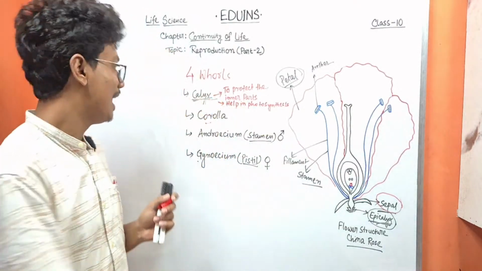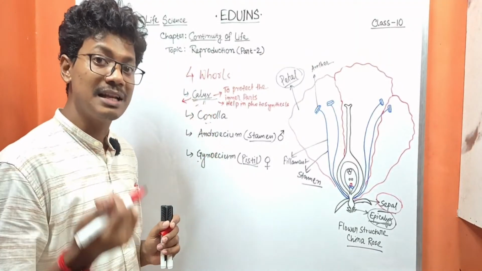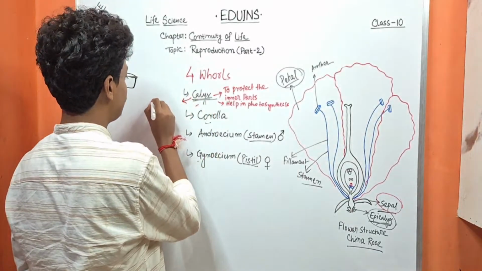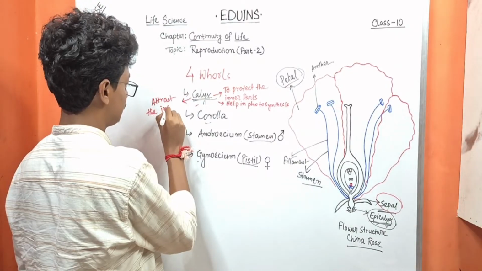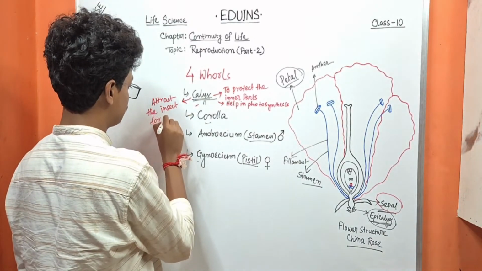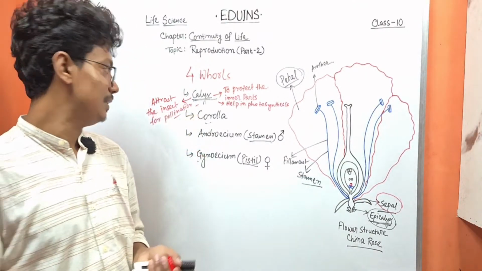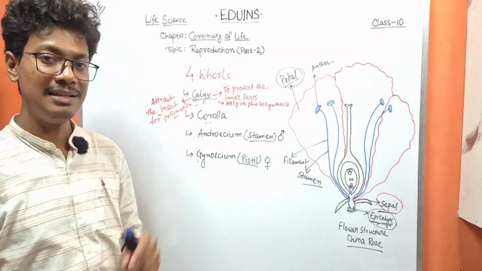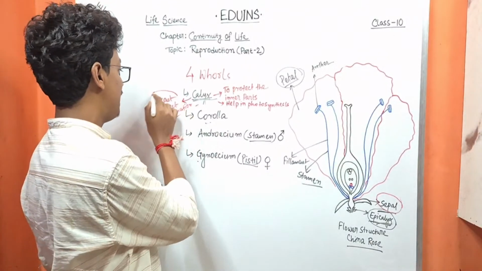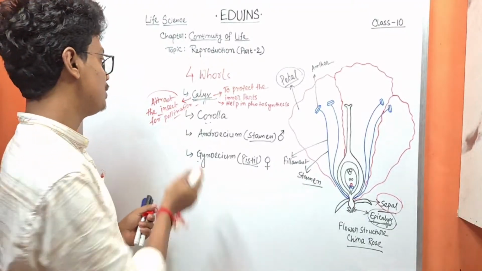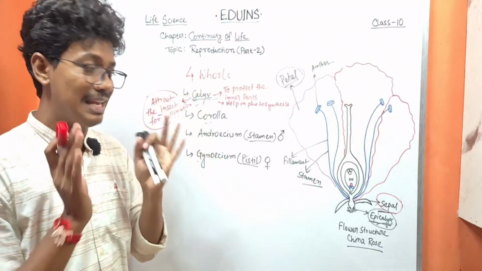Okay, number two. Number three: in any case, if the calyx or the sepals are colorful, then it will attract the insects for pollination. What is an example of a colorful calyx? One common example is bougainvillea. The calyx of the bougainvillea is colorful, which attracts the insects. So this is the function of the calyx.